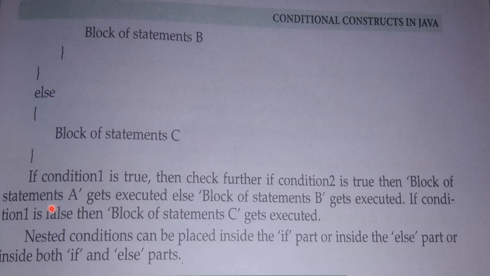Okay, understood? So what is the summary? If condition 1 is true, then check further if condition 2 is true. And if condition 2 is true, then block of statements A will execute, otherwise block of statements B will execute. If condition 1 is false, then block of statements C will execute. So nested if condition means if within if.